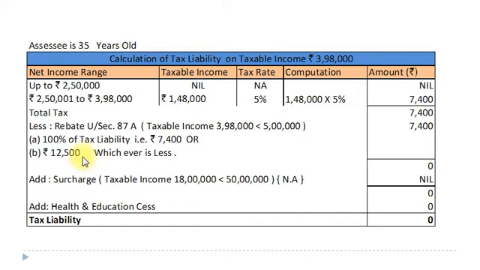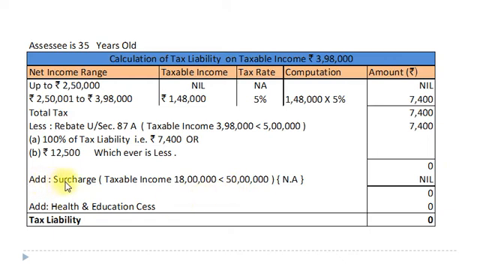The condition is 100% of tax liability, that is rupees 7,400, or maximum rupees 12,500, whichever is less. So here 7,400 will be the rebate under section 87A. So the net amount becomes 0.